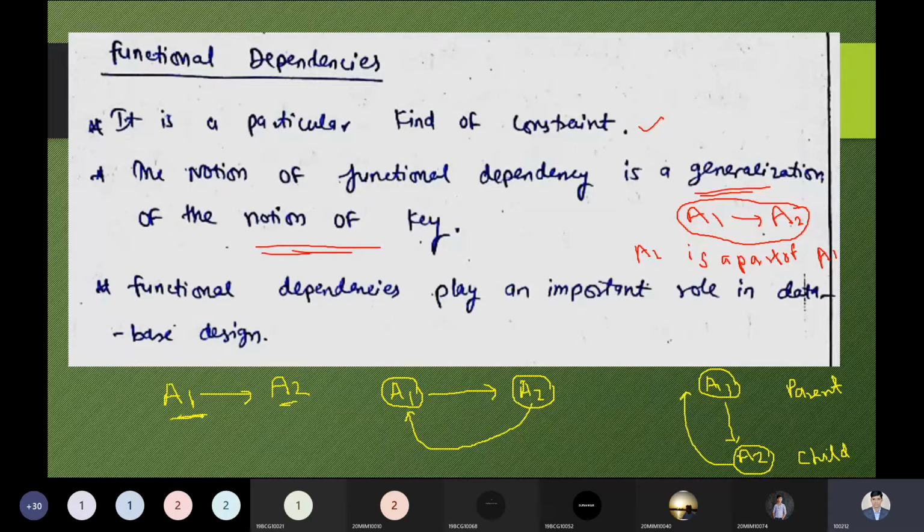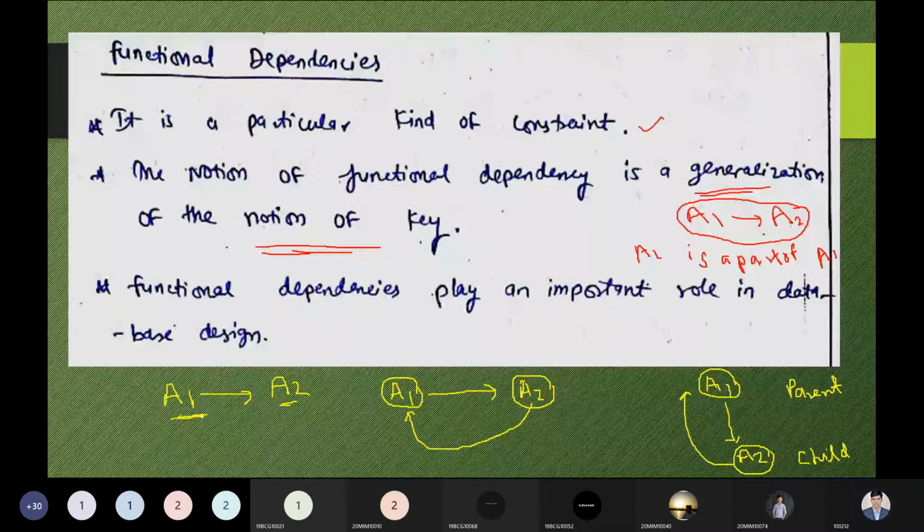Functional dependency plays an important role in database designing, and as I told you, it is required to model the database smoothly. Functional dependency is just required to follow the legal relation. Legal means valid relation, as I told you. So any doubt over here? Please let me know right now. If you have any doubt, please let me know.